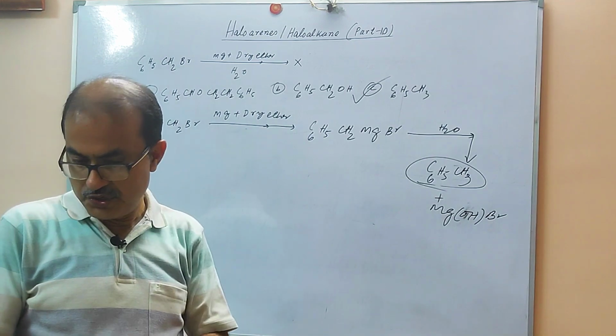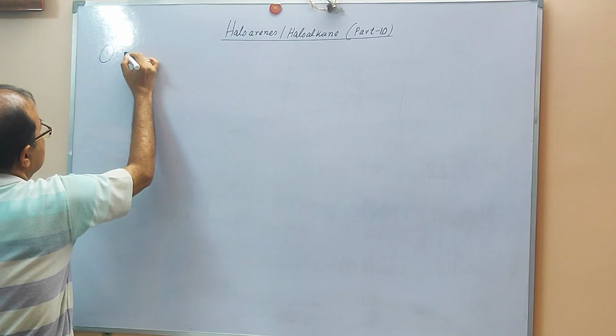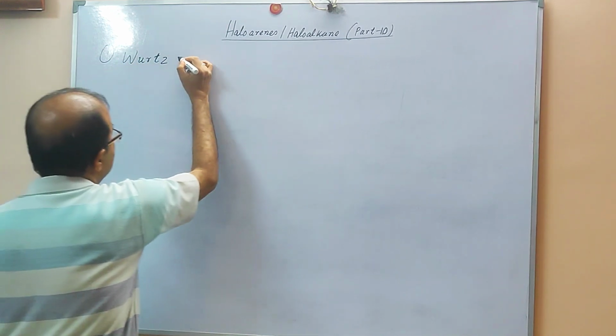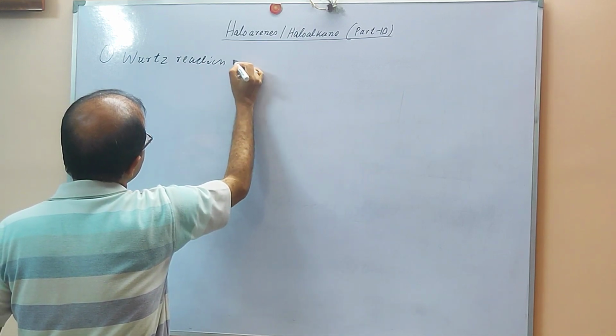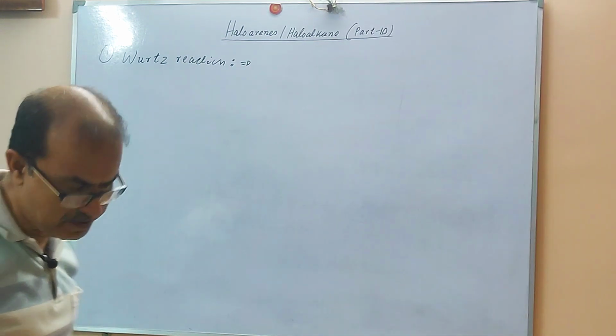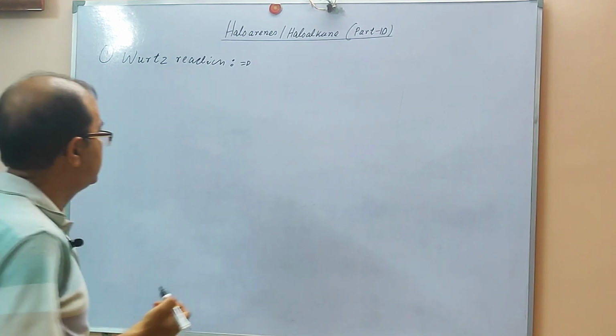So next we are going to discuss another very important reaction, the Wurtz reaction. The Wurtz reaction is basically given by the alkyl halides in presence of sodium and dry ether.